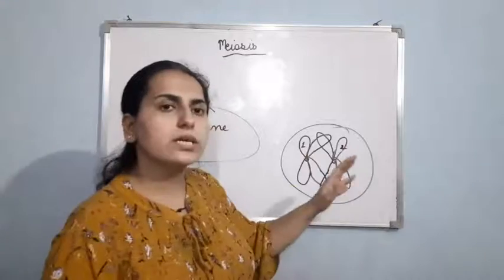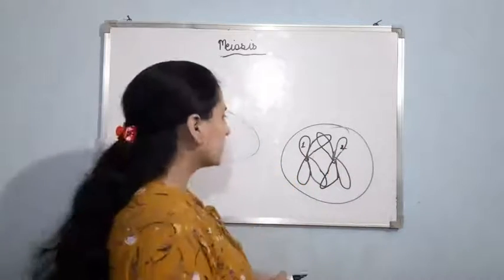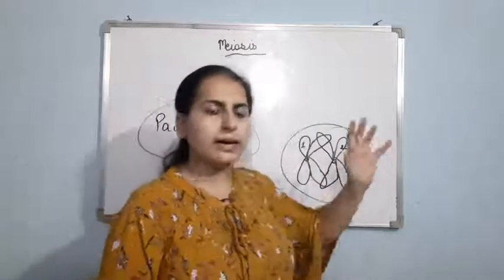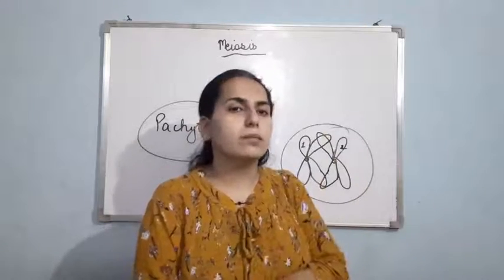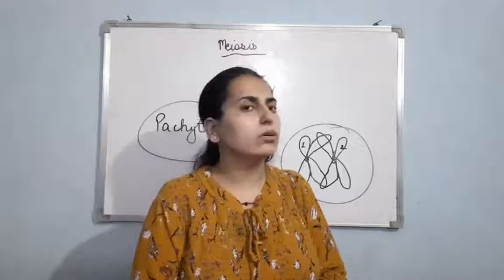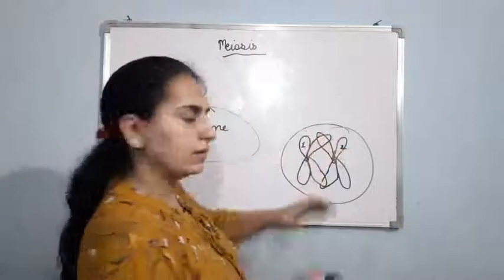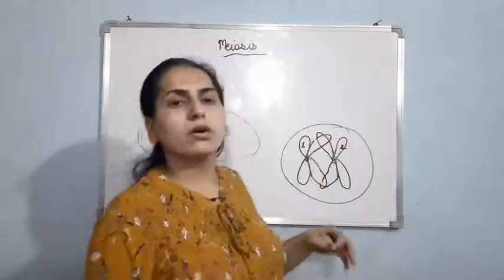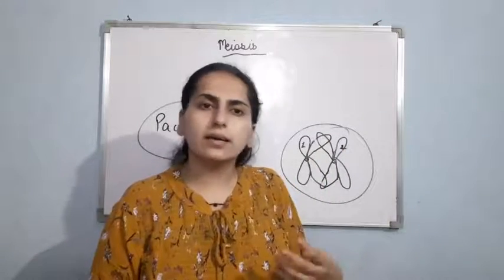Suppose, as I told you, this takes place in case of sexual reproduction during the formation of gametes. So what is happening? Suppose one is from the male parent and one is from the female. So basically there is crossing of the genetic material between the male and the female, which as a result leads to variation. Okay, so now this is pachytene. These are recombination nodules where the crossing over, or I can say the exchange of genetic material, is taking place.